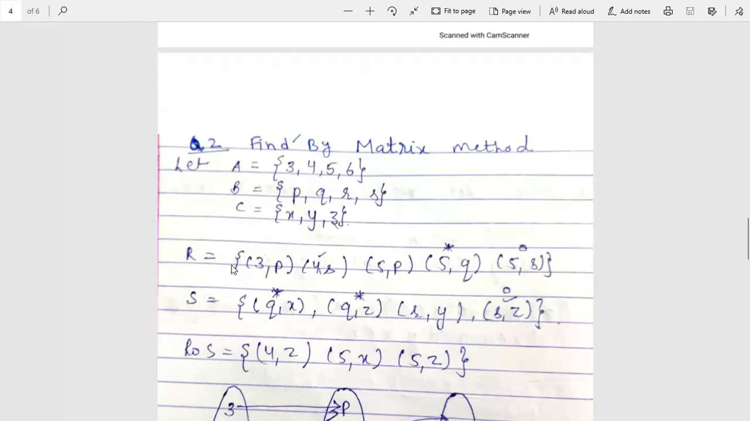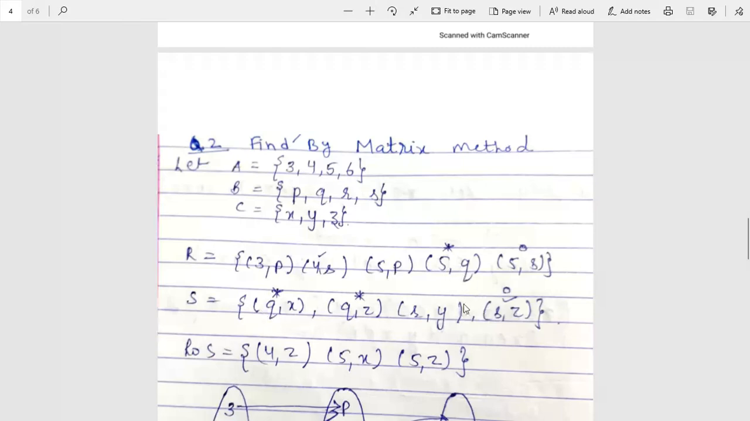And for ROS, the same process. As you can check in your previous problem, you can write 3P and try it with all of these. 4S, we can try with all ordered pairs. 5P, we can try with all ordered pairs.